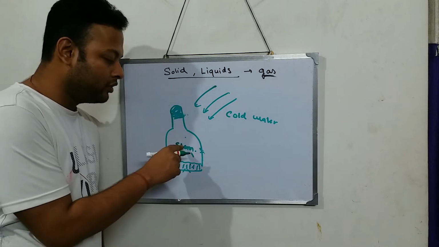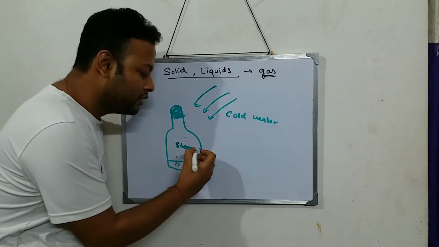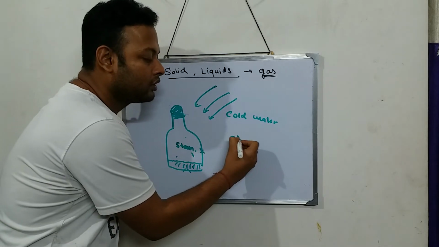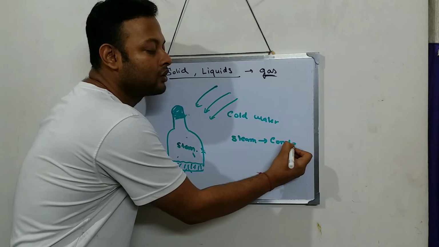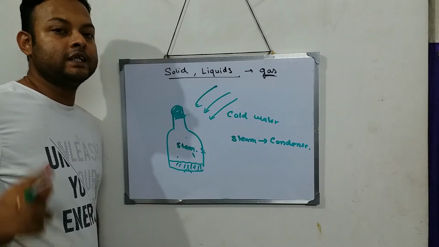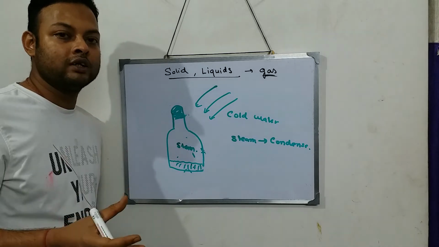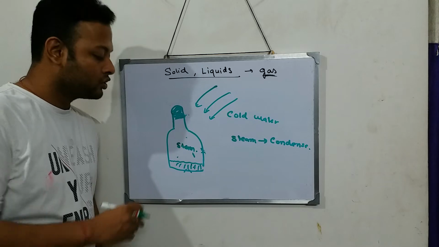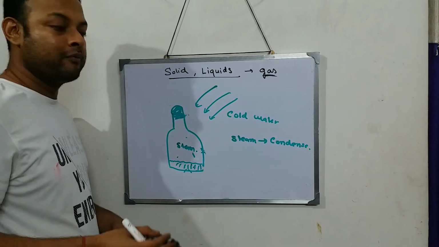All the steam which is there in this empty space will condense. I think all of you know the meaning of the word condense. Changing from the vapor state to the liquid state. Clouds condense to give you rain. So all the steam condenses back to water.